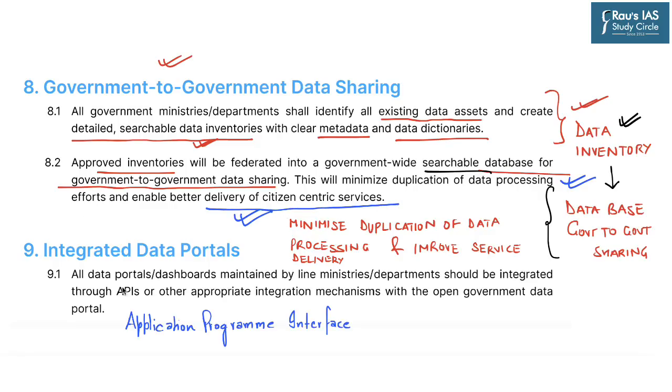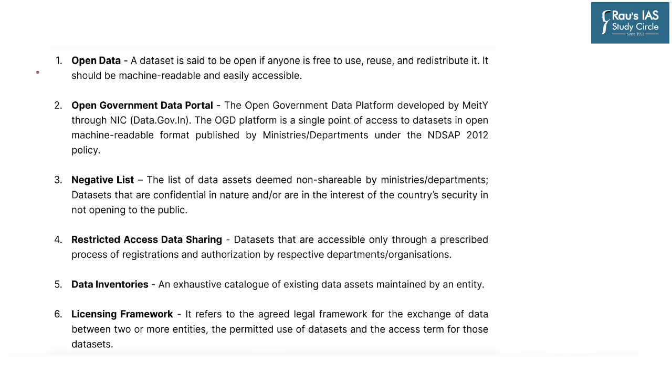Now it further says that all data portals and dashboards which will be maintained by various ministries and departments shall be integrated through the application program interface with the Open Government Data Portal. So this is the mechanism of data sharing with various ministries and departments. Now the policy provides for 2 types of data sets, an open data set and a negative list. So an open data set is a kind of data set which is free to use by anyone. It can be reused and also redistributed. It says that it should be machine readable and easily accessible also.